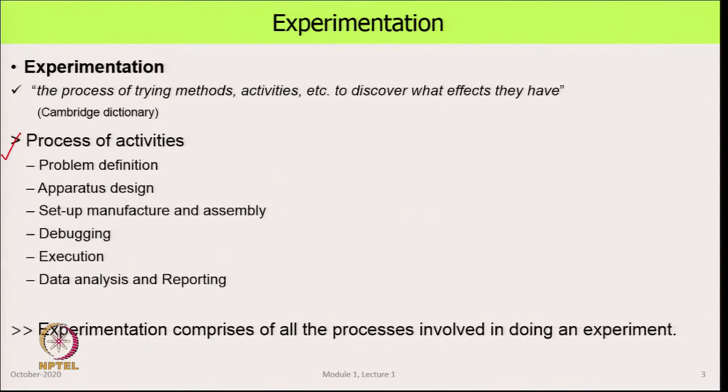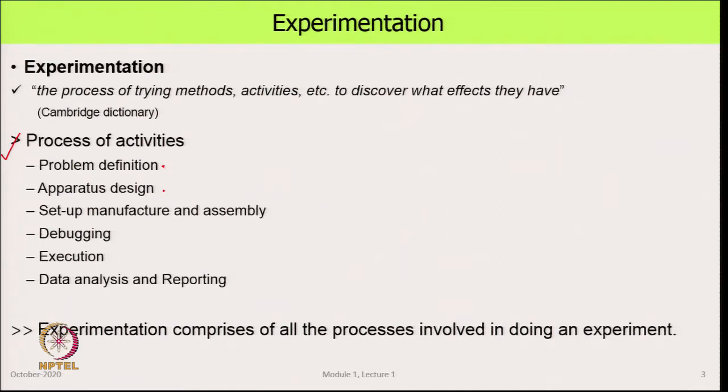Here we have the first activity listed, problem definition. We have to define very precisely what it is that we are looking for. That is the first step. Having done that, we decide what the various ways are in which we can make an experimental setup and realize it.